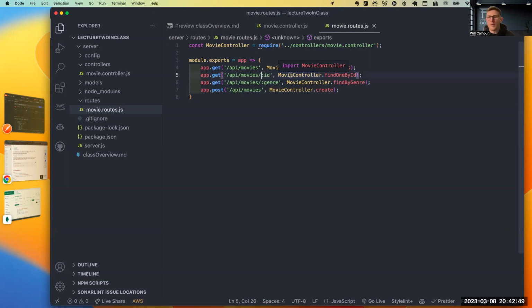Somebody said, to avoid this, should we just name everything different? No, I would just get more descriptive. So you could say one movie /ID. You could say like by genre /genre. You could do something like that, and then this inherently will fix it.